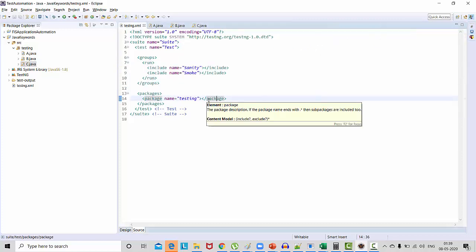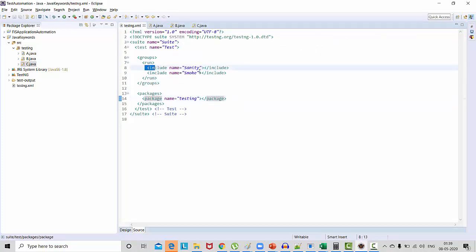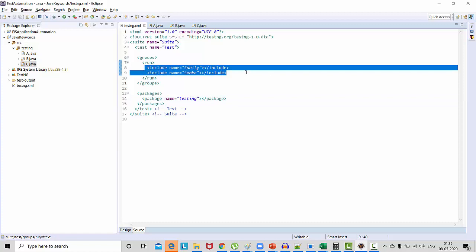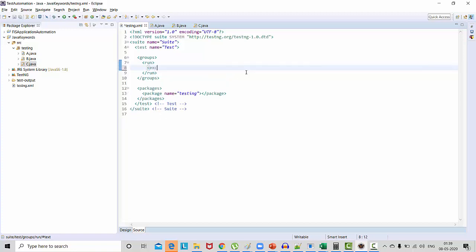Okay, last option I want to show you here. I just want to skip low priority test cases. Other than that I want to execute everything. So in place of include you can mention exclude, and I'm saying I don't want to execute low priority test cases. The rest of the things I will execute. So I just exclude this, which means other than this everything will execute.